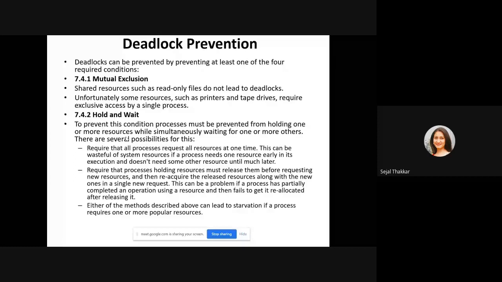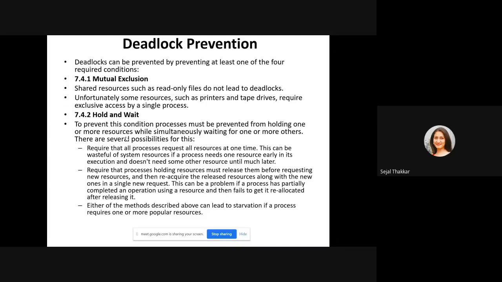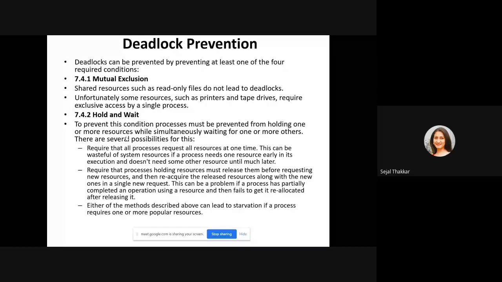Okay, if you prevent any one of these conditions, then deadlock is also prevented. Mutual exclusion is for shared resources. Read-only files do not lead to deadlock. Unfortunately, some resources such as a printer and tape drive require exclusive access by a single process. So when files are read-only, no write permission is allowed, so deadlock will not occur.